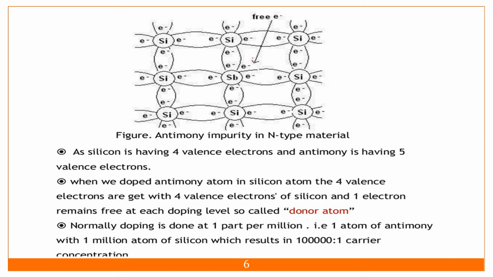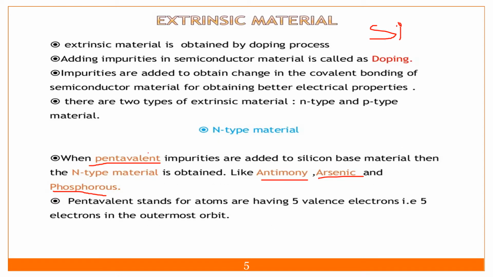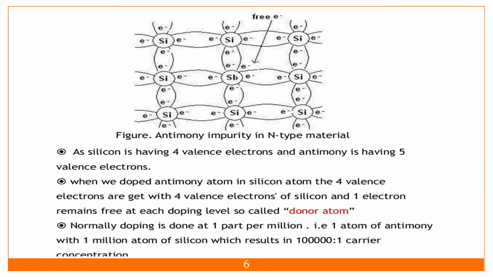This is pentavalent, which means it has five electrons in the last orbit. So four of these electrons, first, second, third, and fourth, will make a covalent bond with silicon, and one extra electron is left. So the electrons will be more, and that's why the overall charge will be n type.